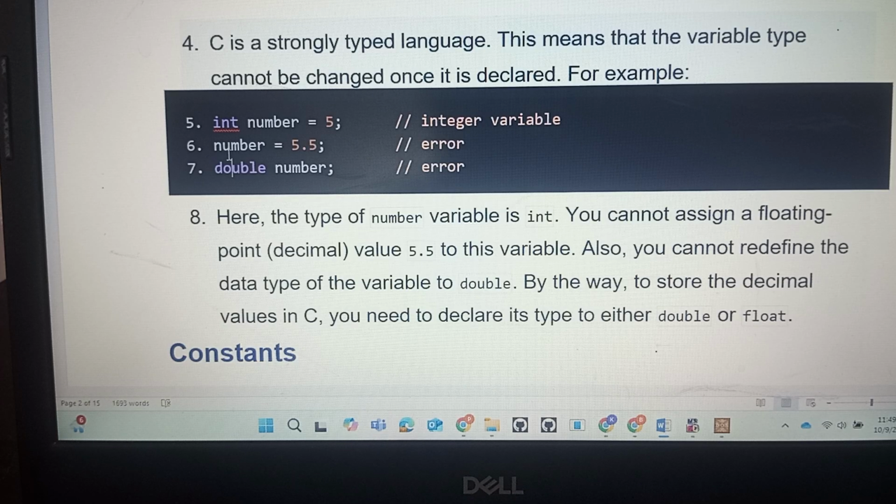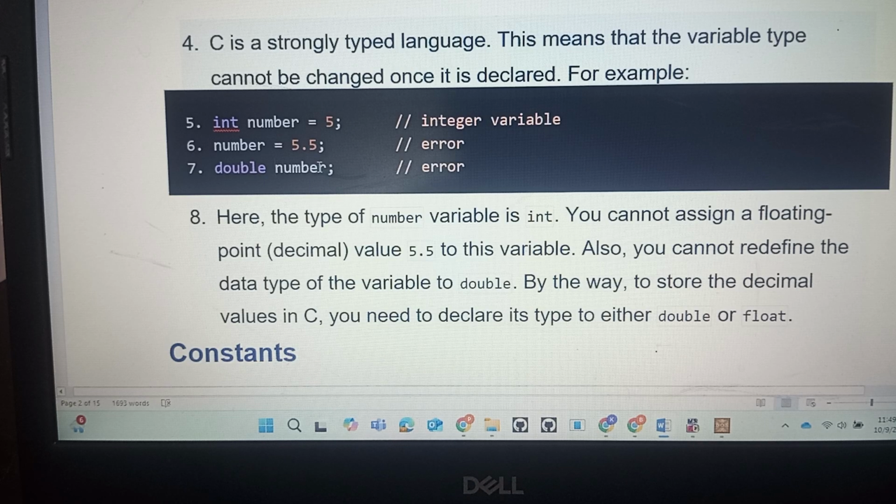But coming to the C programming language, you have to mention the type of the variable. Type means it is an integer, a float, or a character. Meanwhile, we'll learn the types of data types. This is wrong. Next one, double number. This is also wrong. Why is it wrong? Double, actually, it is correct. This is not an error.